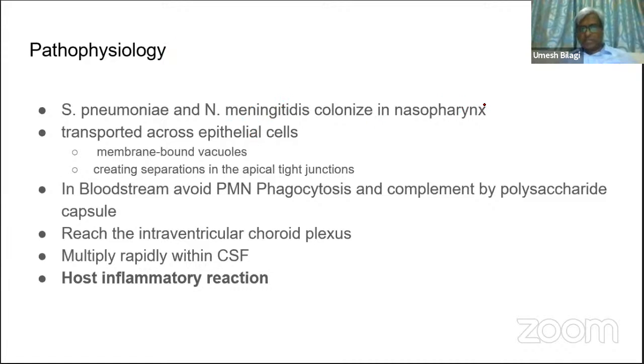So for the patient who has come with these causes of meningitis, you should screen the relatives or the close contacts, or you may give them chemoprophylaxis immediately.